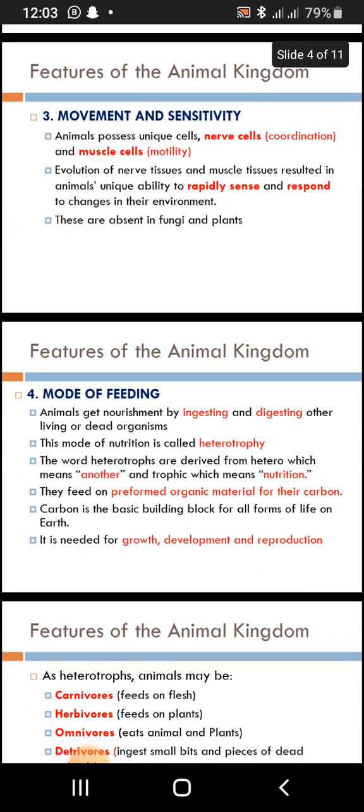Another feature is mode of feeding. I hope you know that animals are heterotrophs. They eat, they ingest, they are nourished. They have that sense of liking food, but others just diffuse it through. Actually, other animals still possess those ancient characteristics. So they have to first absorb, and after they absorb, they do whatever. The parazoa, like the sponge.